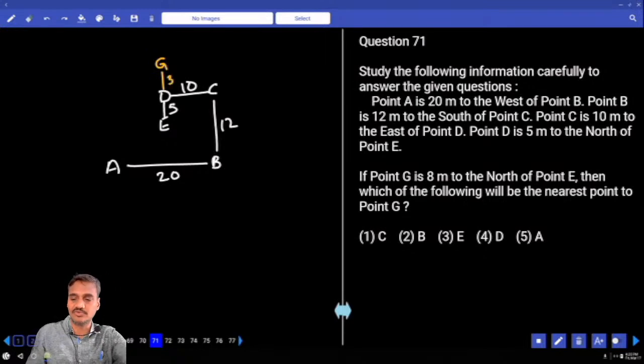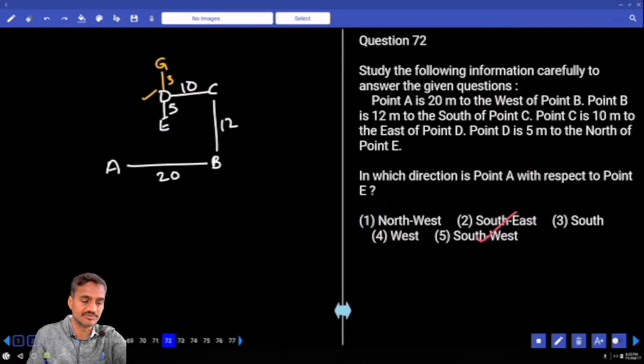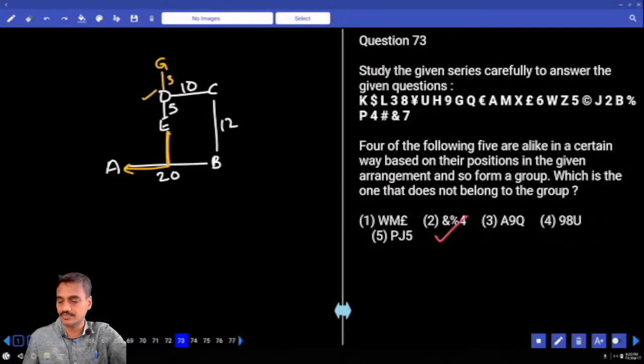And then which of the following will be the nearest to point G? Nearest to point G, tell me what is that one? D. D, that is given in choice for question number 71. Then 72, in which direction is A with respect to E? To reach A from E, first I need to move towards south and west, so southwest. Now southwest is the choice for 72.